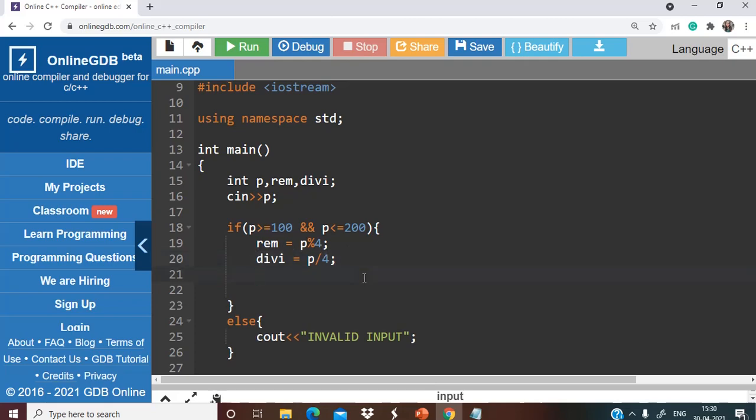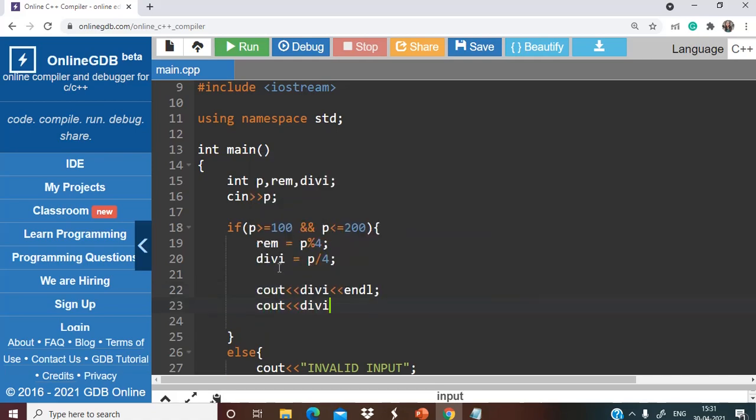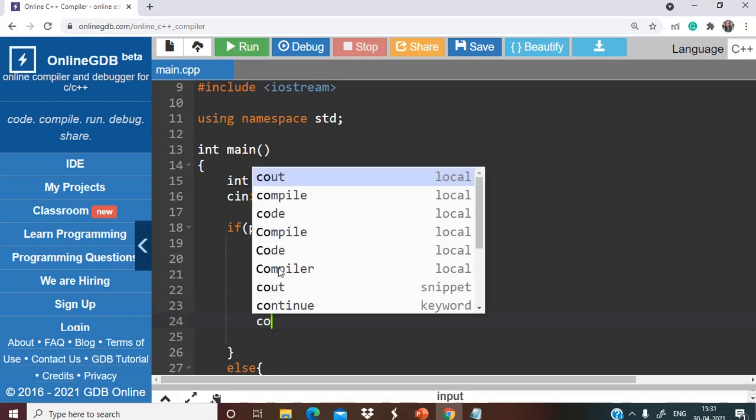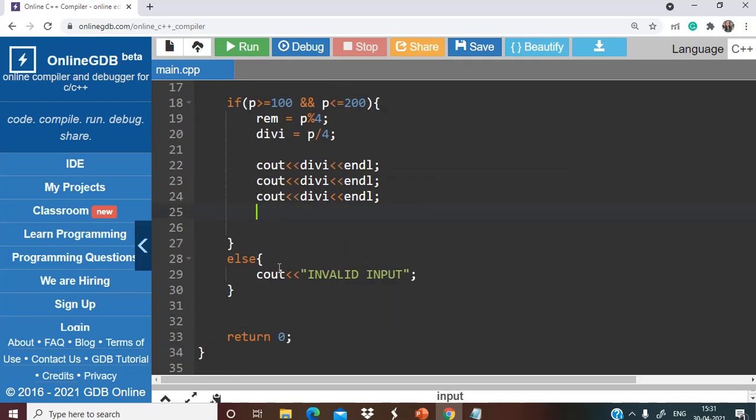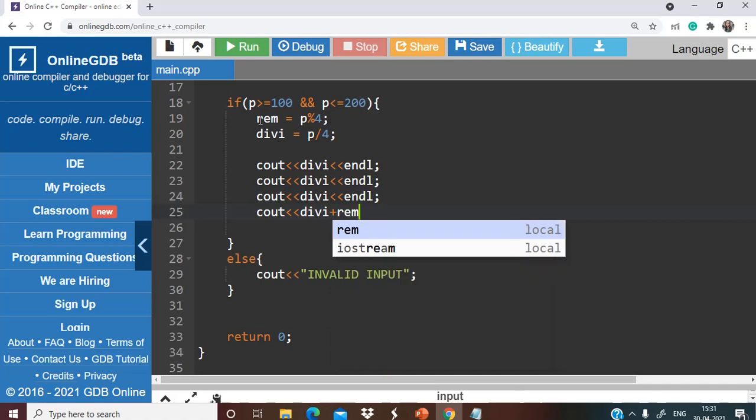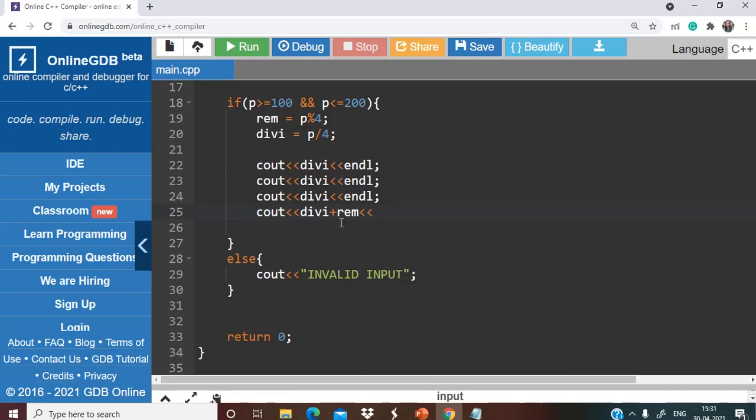For example, in the case of 104, what is the quotient? 26 is the quotient, right? So 26 will be stored in the dv. Now we can just simply print the value of dv, and we can do the same for each group. Here also dv, then endl. For this, you can even run a loop instead of repeating the same statements again and again. That will also work fine. Now, whatever is the value of rem, rem is showing the remainder, the left out participants. So just simply add them to the group 4 participants.